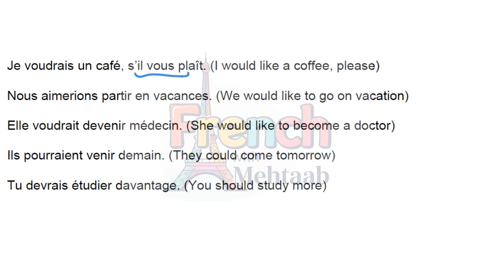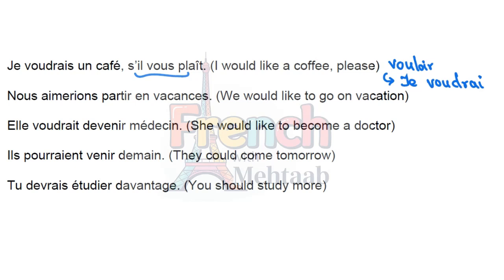So when you want to express politeness, you would always use le conditionnel présent. Now, voudrais is from the verb vouloir, which is irregular. This is how it is conjugated in le futur simple: je voudrai.